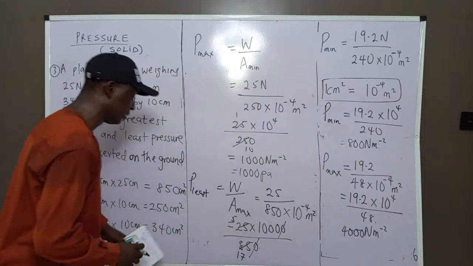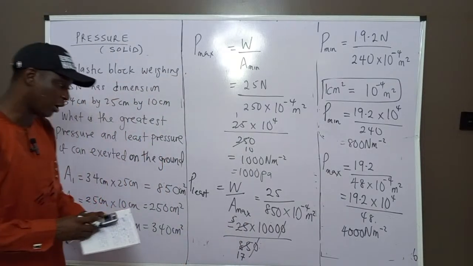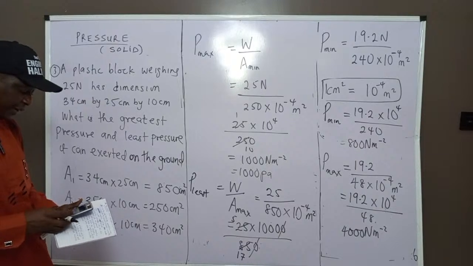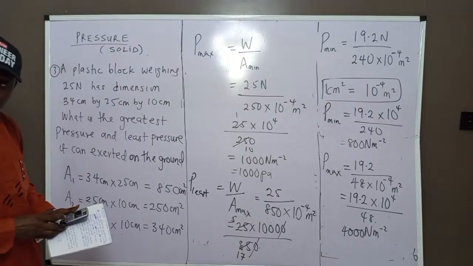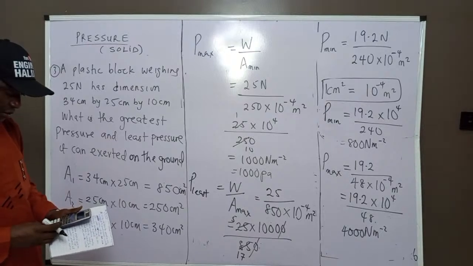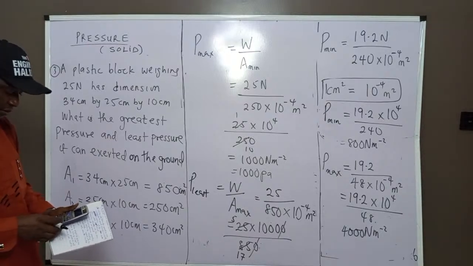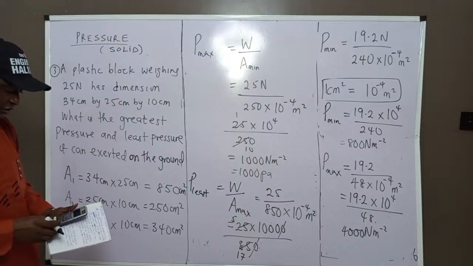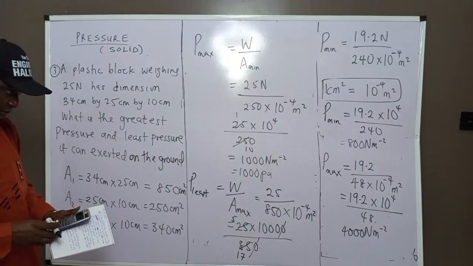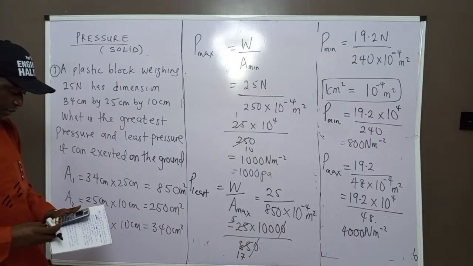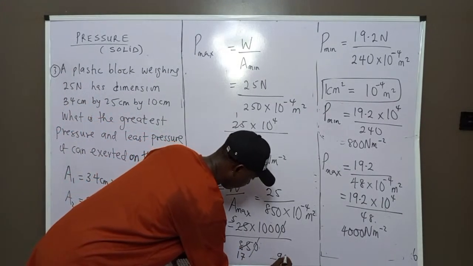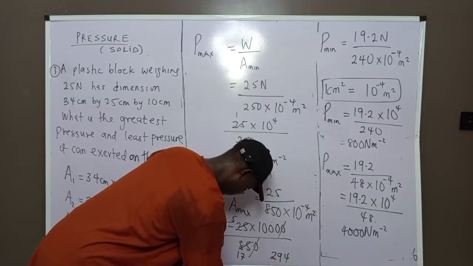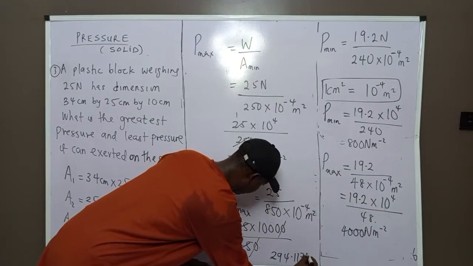You can divide. So that will give us 294.17 Newton per meter square.